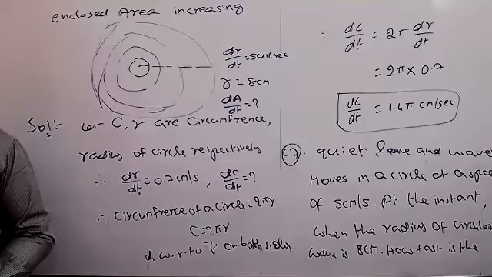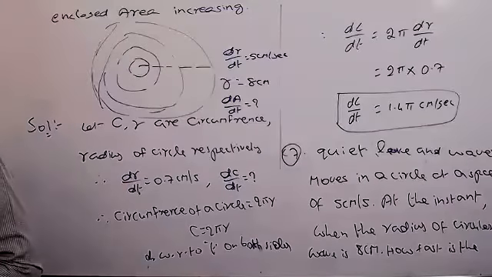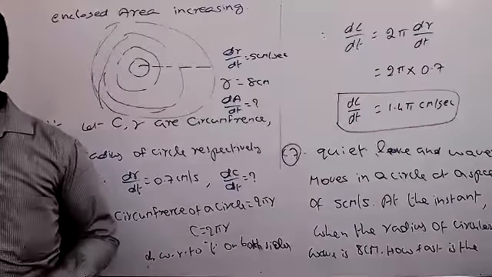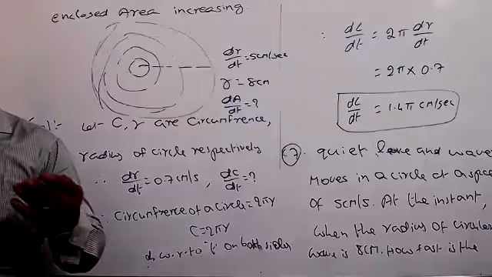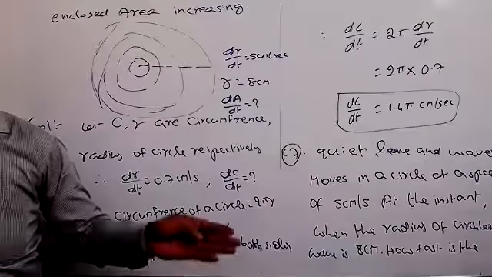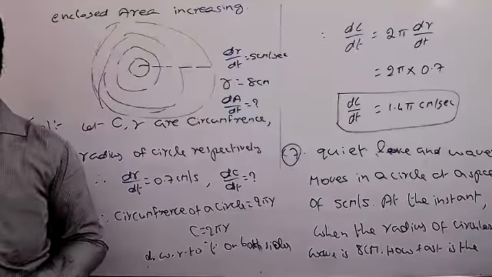Anyone tell me what is the difference between the previous problems and this problem? Before this one we did 2 questions. Is there any difference or are both the same? Same only. But actually the sentence formation they gave is different, that's all. Previous problems they gave very directly: the radius of the circle is increasing at the rate of the given value. But here they are telling it in an indirect way.